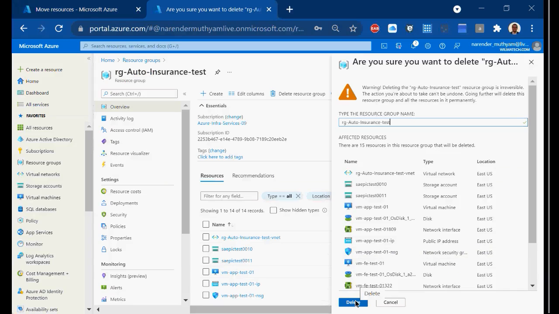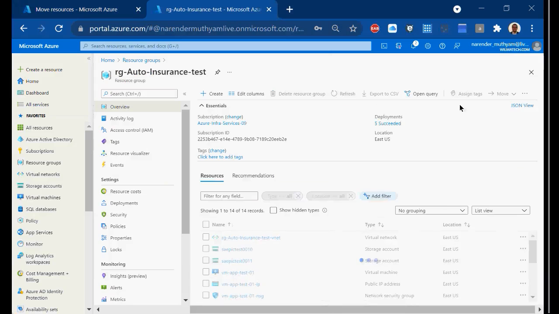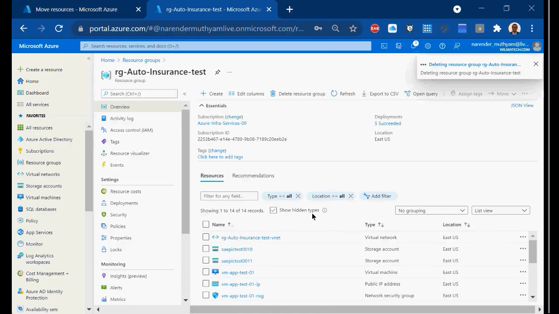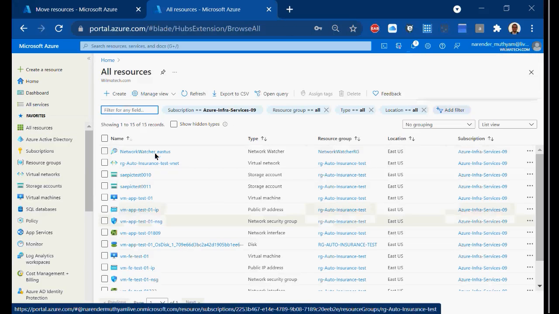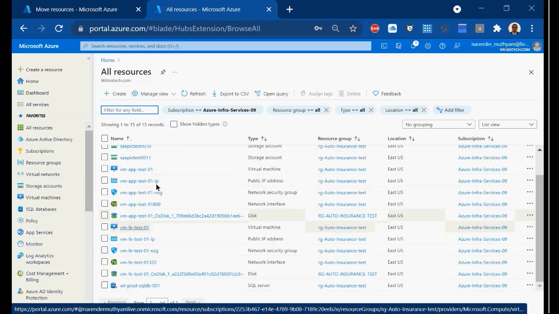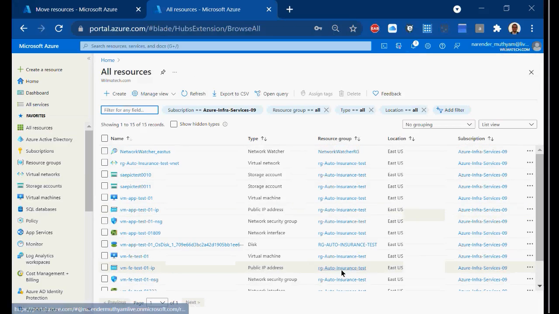If I do this one, everything will be lost in one shot. Over. Everything will be lost. It will take maybe 5 minutes or so, but if you see here, all the resources will be lost. Because all top to bottom, all the resources, whatever we have built, will be lost in one shot. Because I've selected the resource group to delete, right? And it deletes the entire content of the resource group.